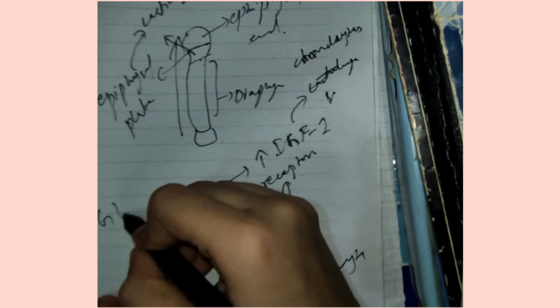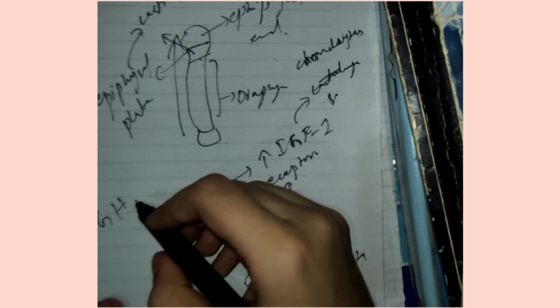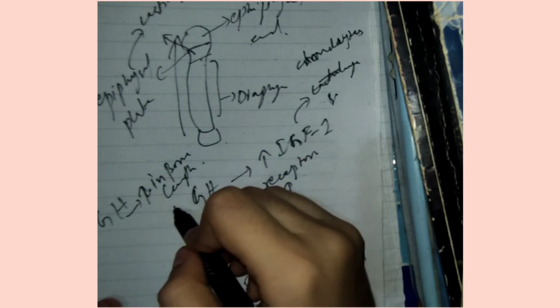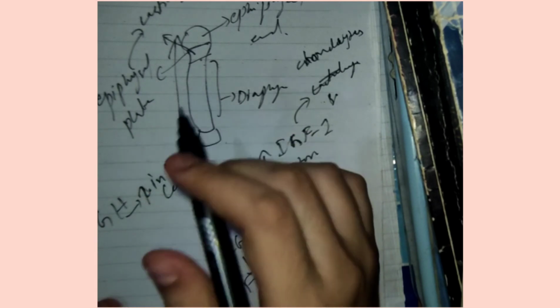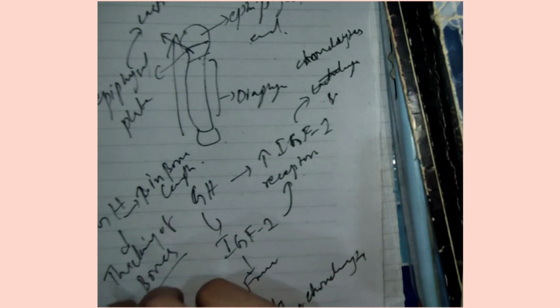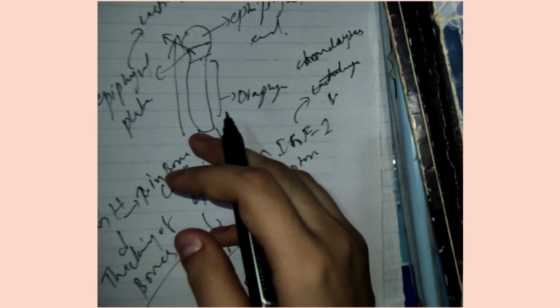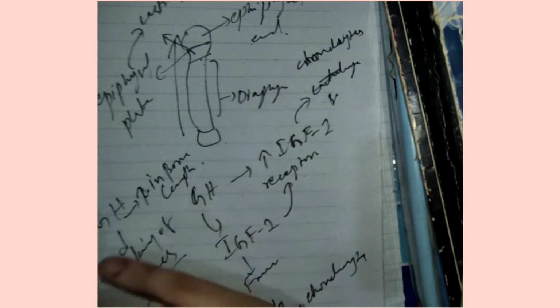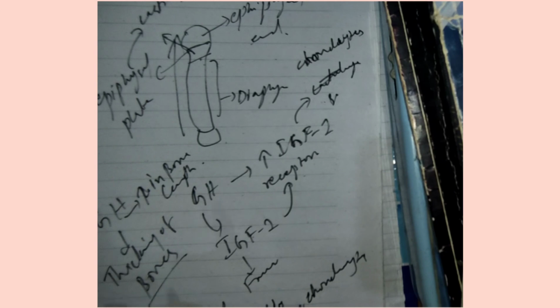Now, as we know, growth hormone is responsible for growth of our body, and in the start it will cause an increase in bone length. But after a certain age, after the teenage, the growth of our bone stops, and then it will cause thickening of bones. And as we know, if there is oversecretion of growth hormone, it will lead to gigantism, that is, the person has a large height, as you have seen gigantic people, right? And similarly, when decreased growth hormone is released, dwarfism will be there. That will be further discussed in pathology, and I hope I will upload that video, inshallah.